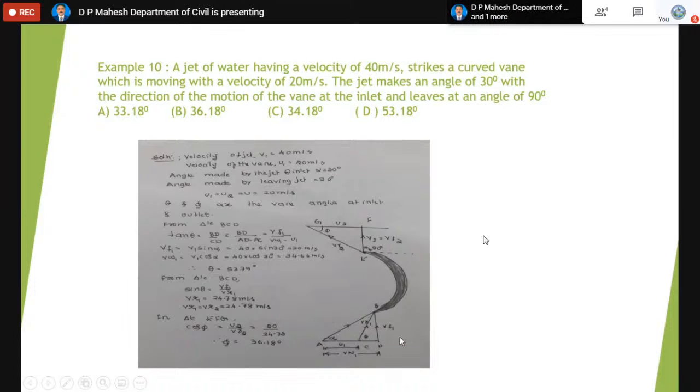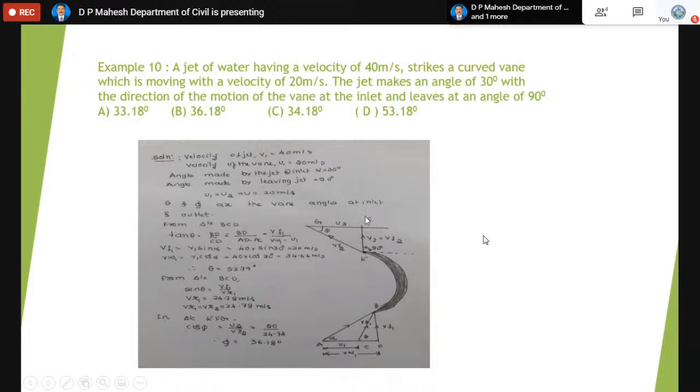What is relative velocity? Relative velocity is the vector difference of the absolute jet velocity at inlet and the vane speed at the inlet. Then the next step is we will go to the vertical. Once the triangle construction is completed, then everything is easy. But we have to draw the AB line, how the jet enters and leaves, that is most important. The construction of the triangle comes next.